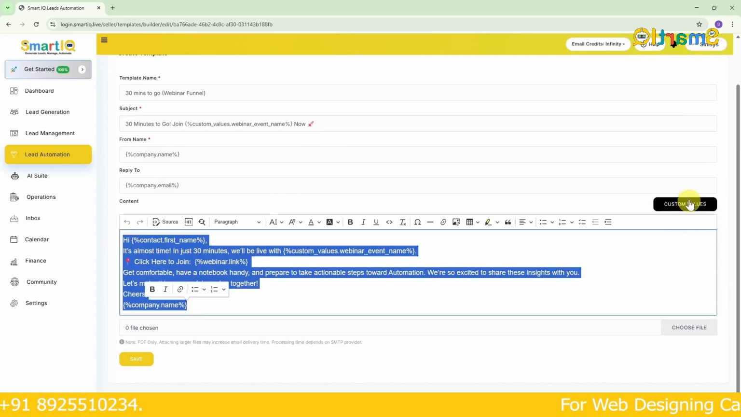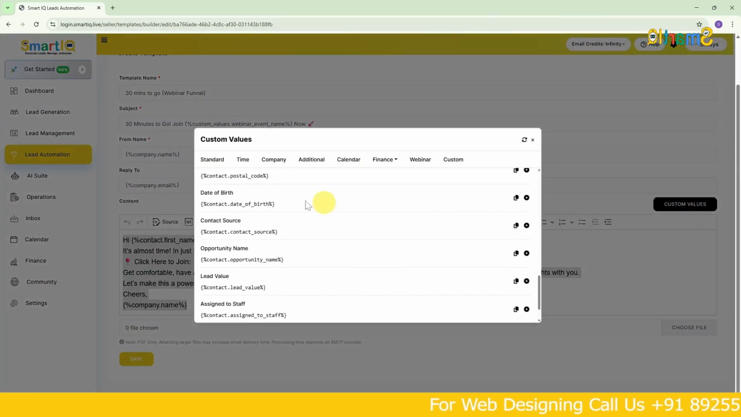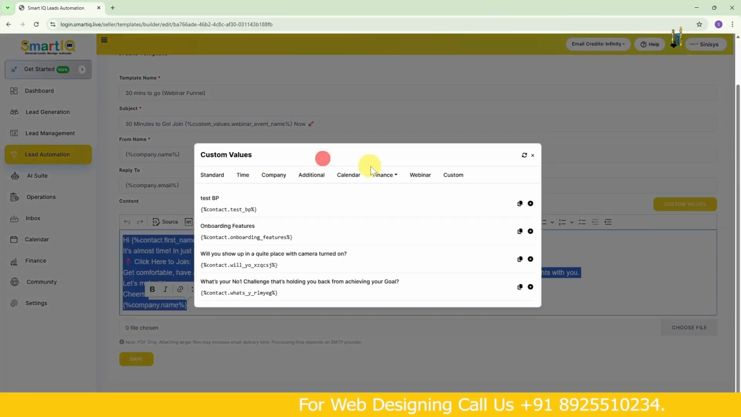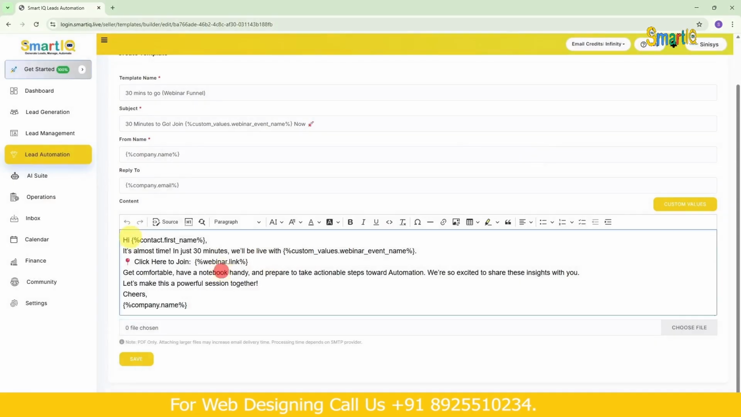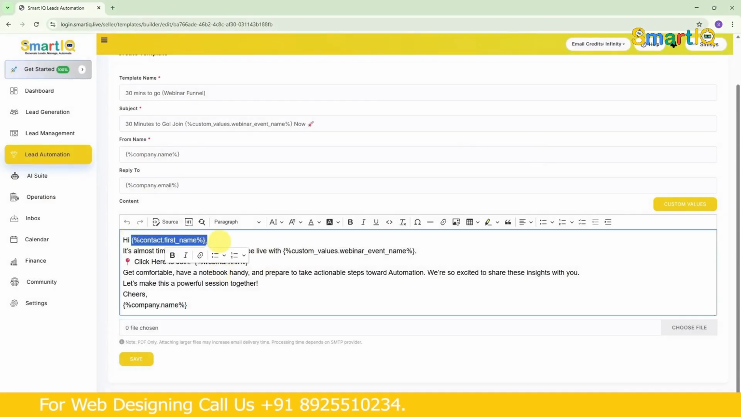In this, we need to use custom fields. That's how many custom fields we'll get. Okay, standard time, company, additional, and so on. Here we put hi and then next to it. Now there are many customers. For 11 customers, can we create separate templates for each?